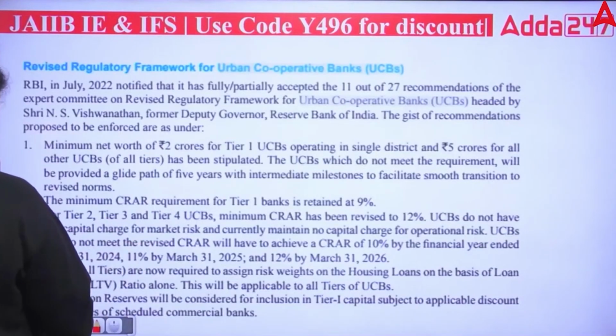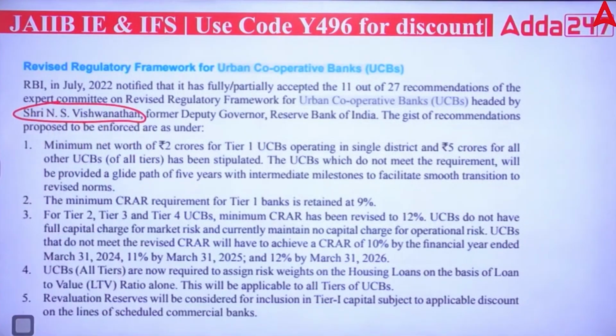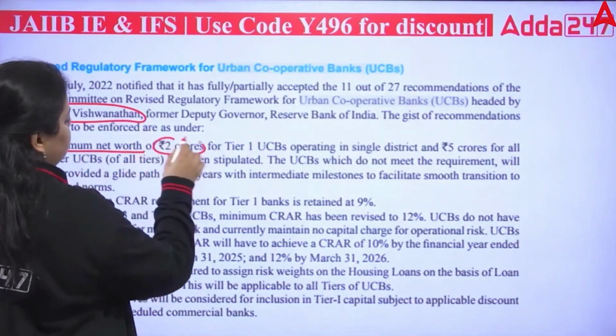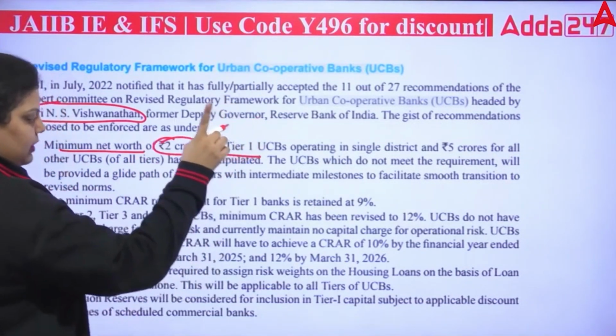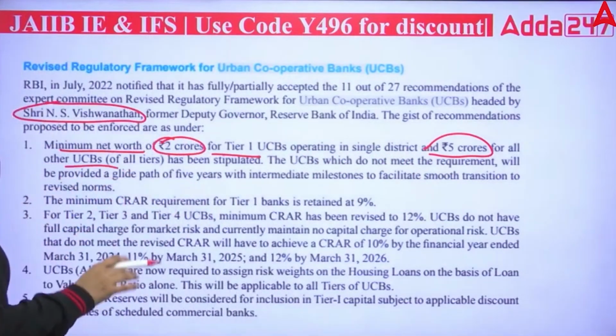Now, for this purpose, the committee headed by Mr. N.S. Viswanathan was created. The recommendation of the expert committee on revised regulatory framework for urban cooperative banks was headed by Mr. N.S. Viswanathan, who was the deputy governor of RBI at that time. Certain limits have been given here. The minimum net worth of 2 crores for tier 1 urban cooperative banks operating in a single district, then 5 crore for all other urban cooperative banks. This condition has been given.